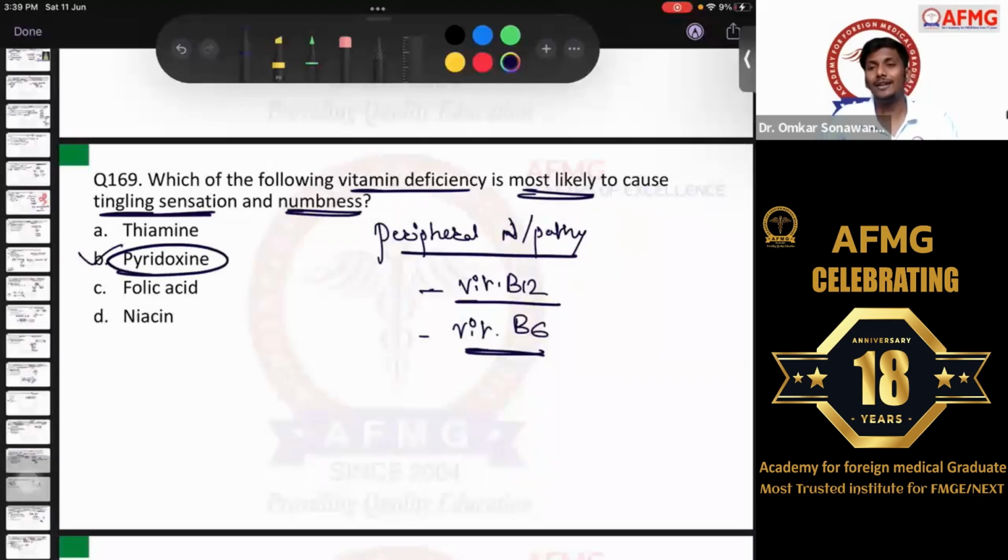pyridoxine. Those who are saying folic acid, please remember guys, folic acid leads to hematological manifestations, not neurological manifestations. The only neurological manifestation associated with folic acid is neural tube defect.